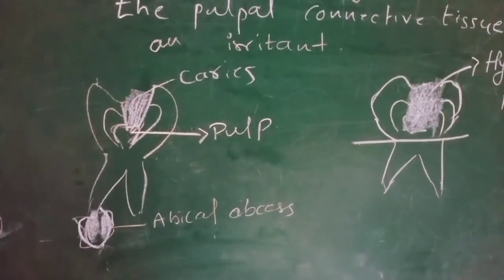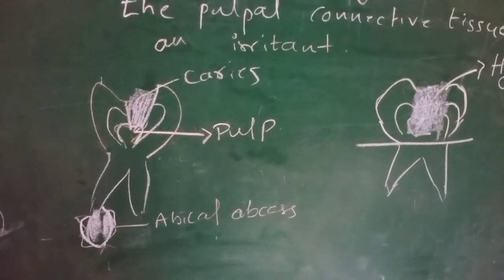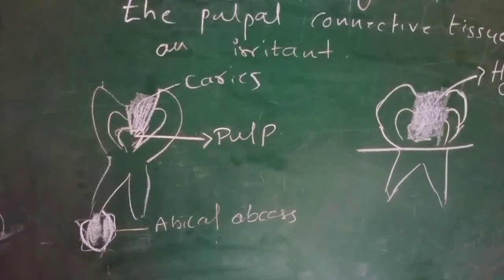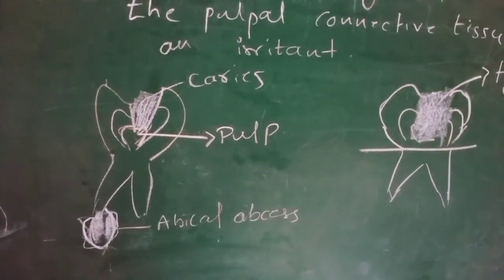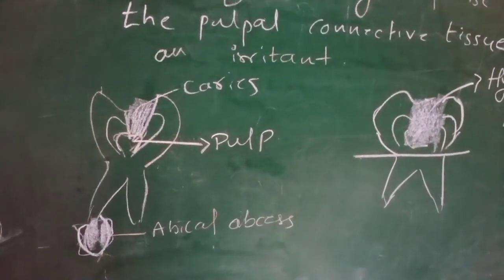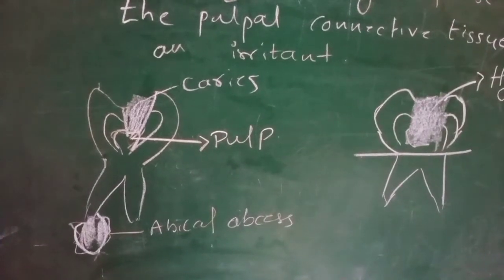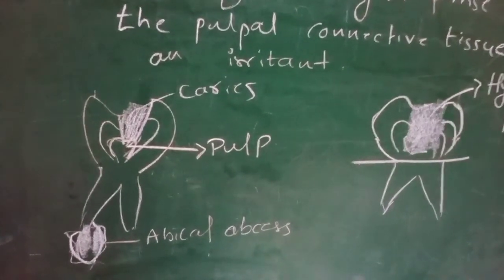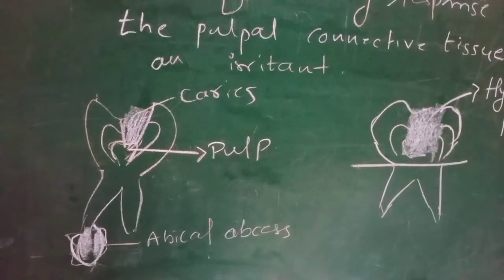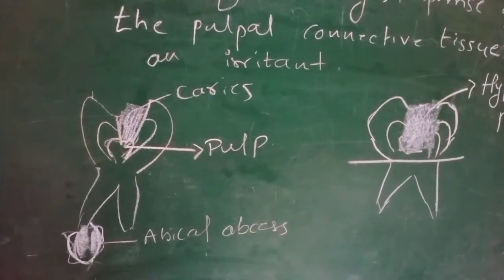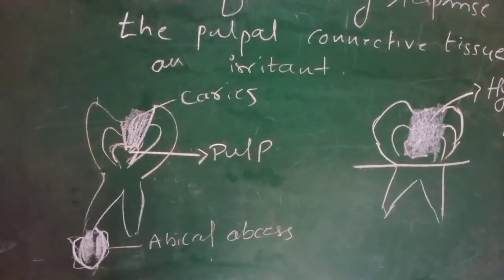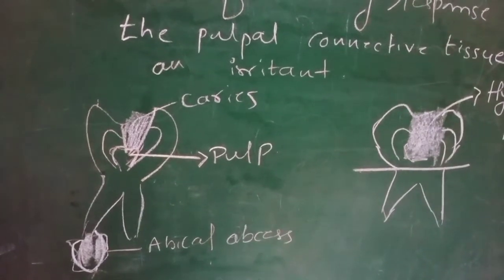region. Commonly we see an ulcerative form, that is an open form, and second is a hyperplastic form, and then we can even see a closed form, like under a restoration. Okay, let's talk about the ulcerative form or open form.